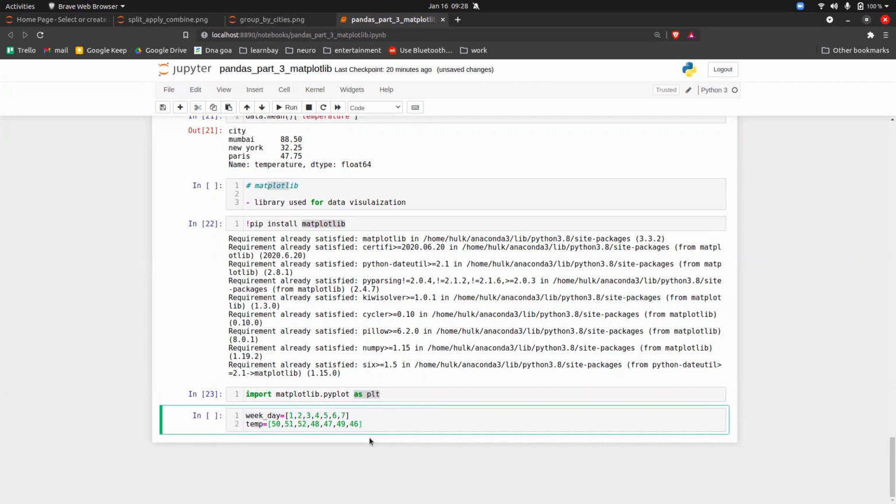This is the data that you have, right? We have weekday 1, 2, 3, 4, 5, 6, 7, and below is the corresponding temperature. My question to you is, on which weekday was it the maximum temperature and on which weekday was it the minimum temperature? Third weekday highest, seventh weekday lowest. Yes. Okay.